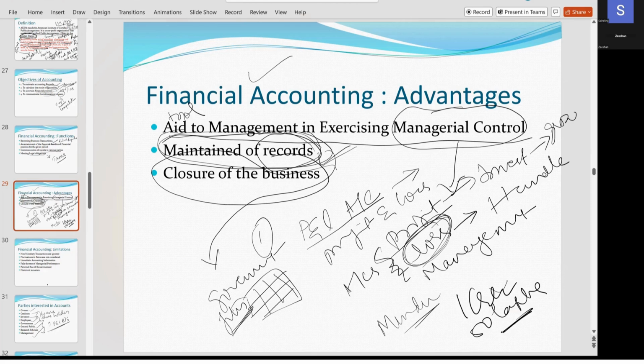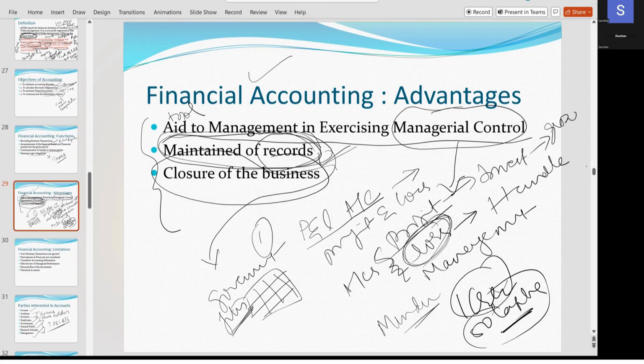So from 1 crore to 50 lakhs, how could you bargain? Because the accounts are ready for you. So when you are preparing financial accounts, what are the advantages? Generally, it doesn't mean that you should write all these points. The first advantage is you'll come to know whether the business is running in profit or loss.